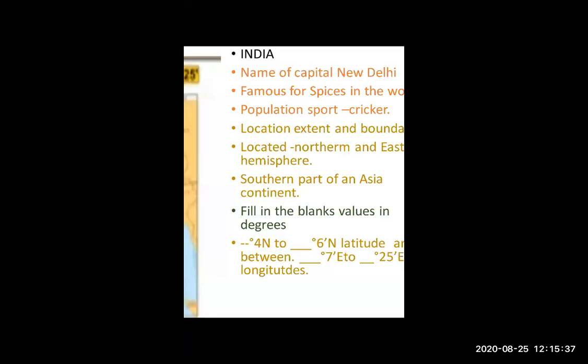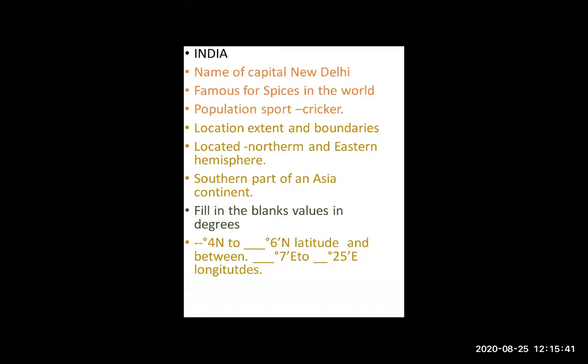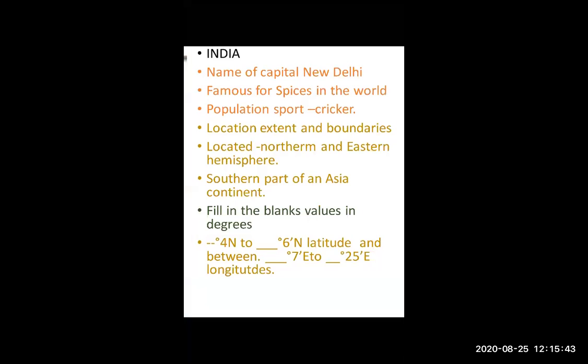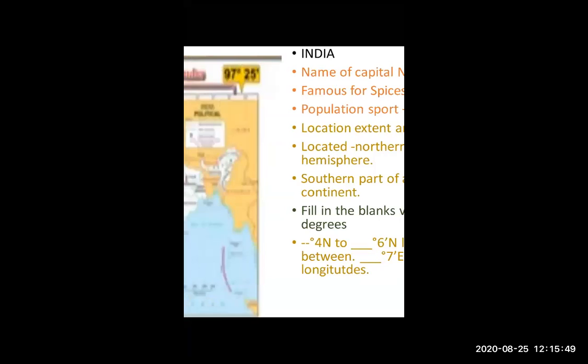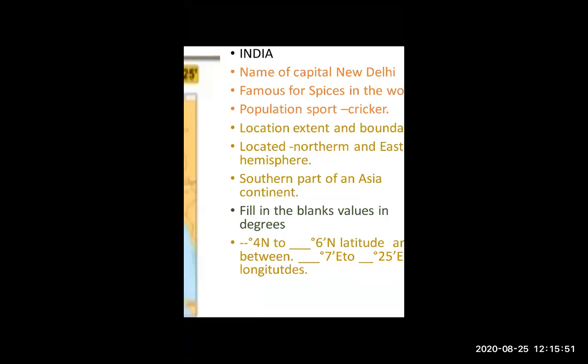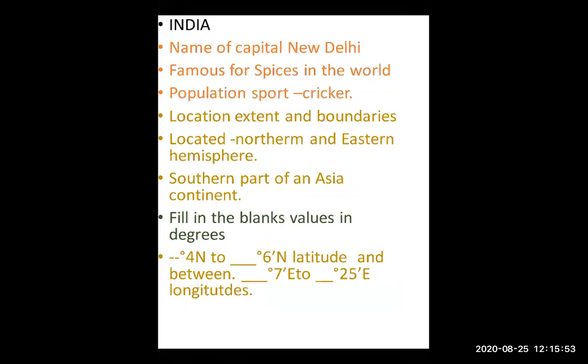Here, the north latitude and the longitude. Now look at this. This is the latitude. They are asking about the latitude over here: degree 4 minute north to degree 6 minute north latitude.